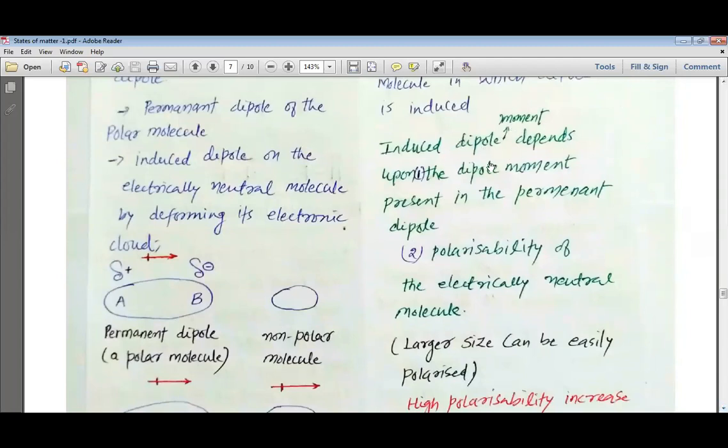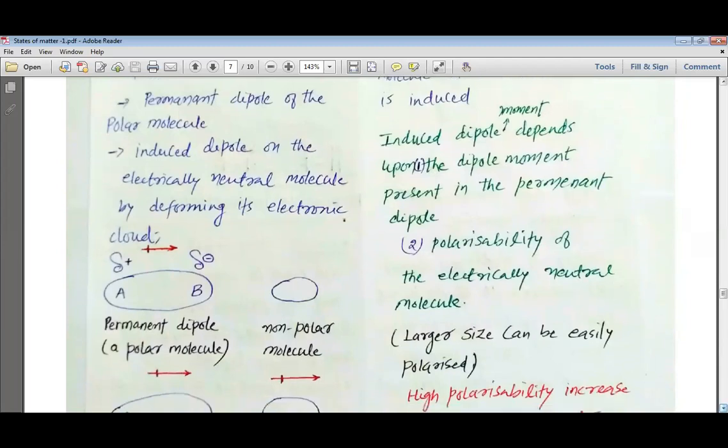Induced dipole moment depends upon, number one, the dipole moment present in the permanent dipole, and number two, the polarizability of the electrically neutral molecule. Please remember that the induced dipole moment in the non-polar molecule depends upon these two factors.